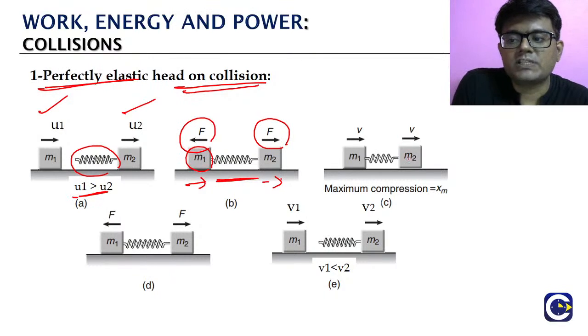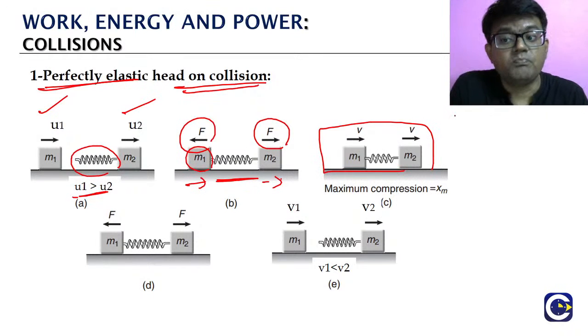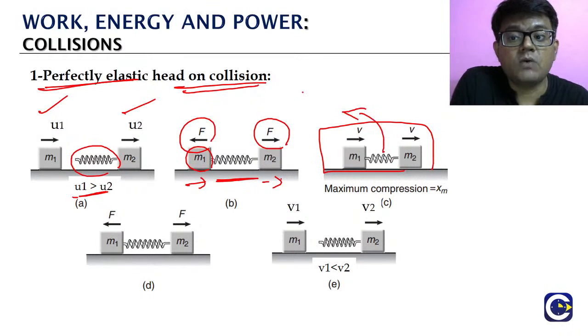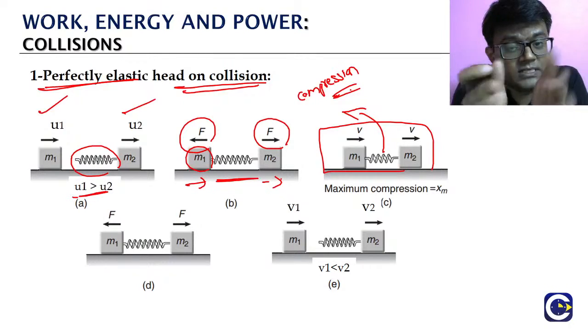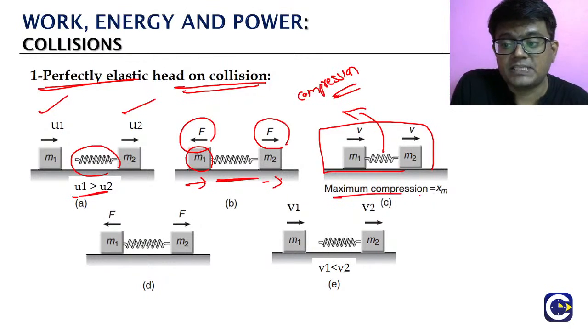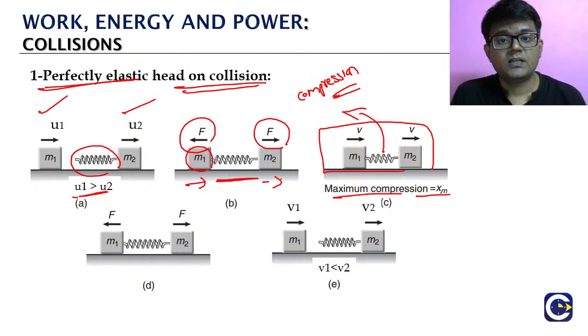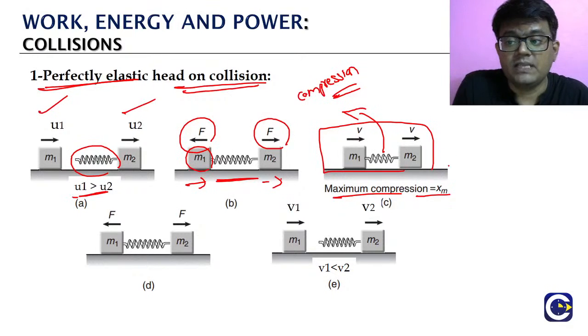Finally, you will come to a stage where both of them will start to go with the same velocity. By that time, the spring would have already got some amount of compression. The spring will not be in the natural state. When you reach this maximum compression state, that is when we will see that the objects will be having the same velocity. Means here we can say there will be no relative velocity.